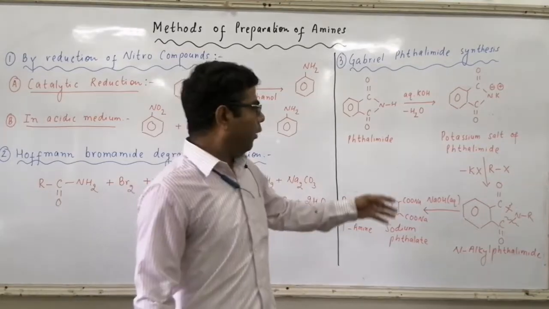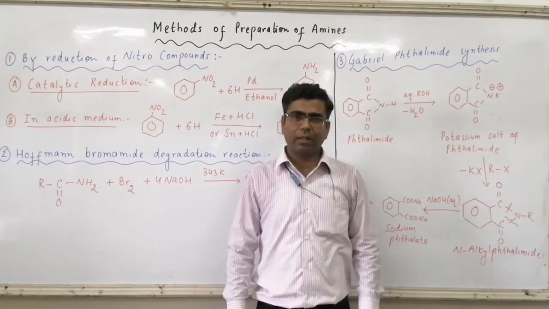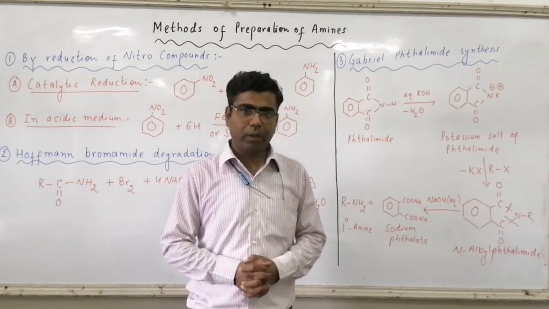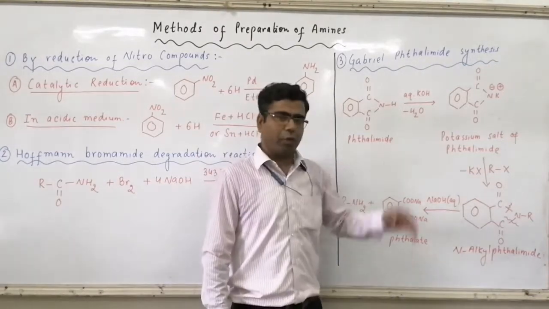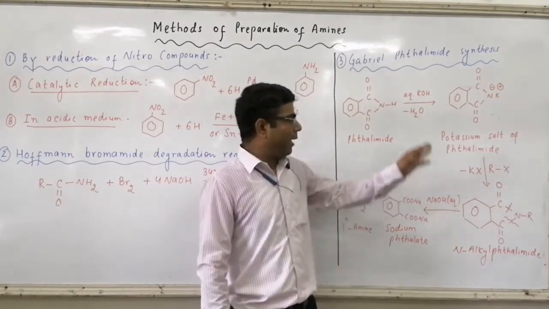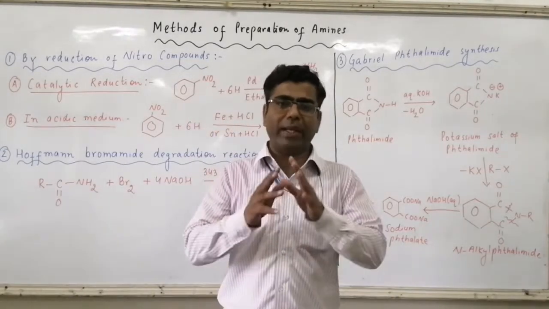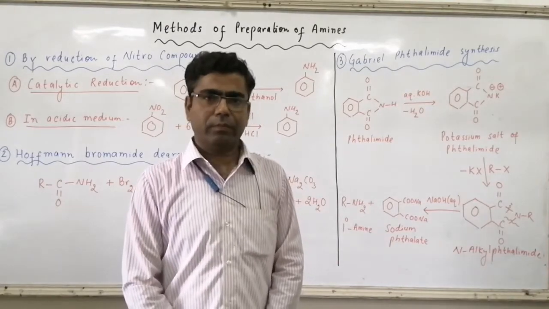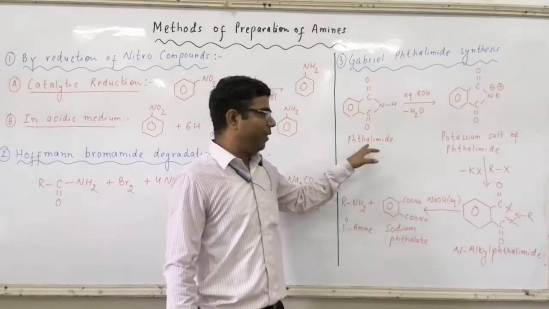So here if we treat phthalimide with aqueous KOH, that is aqueous potassium hydroxide, which is a basic compound, this basic compound will abstract acidic hydrogen from it. As a result, H2O will be removed and phthalimide will be converted into more reactive form, that is potassium salt of phthalimide. This form is more reactive than phthalimide.